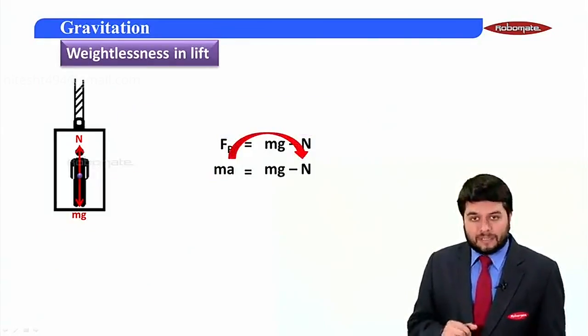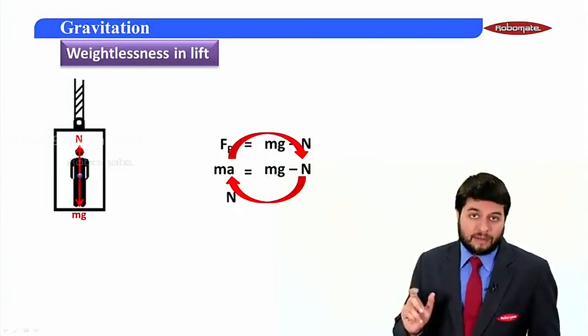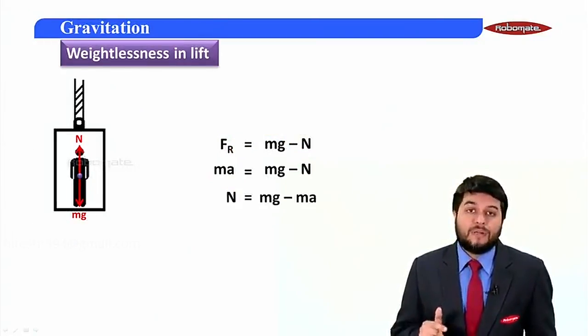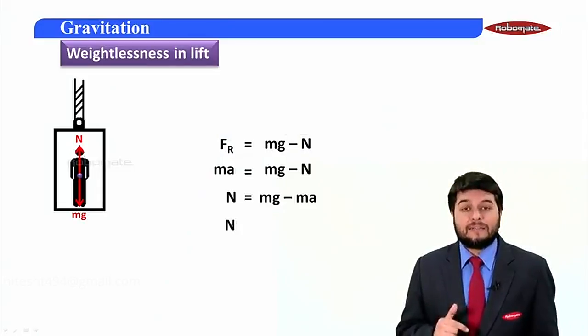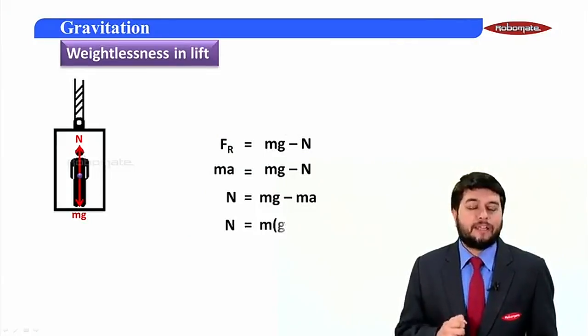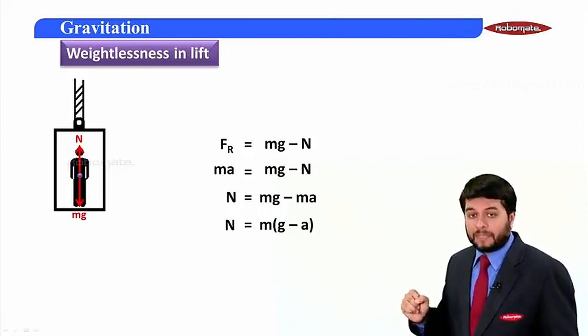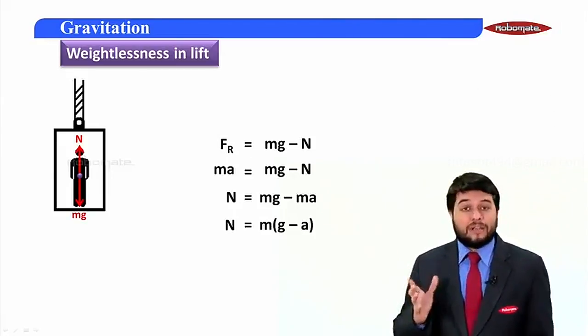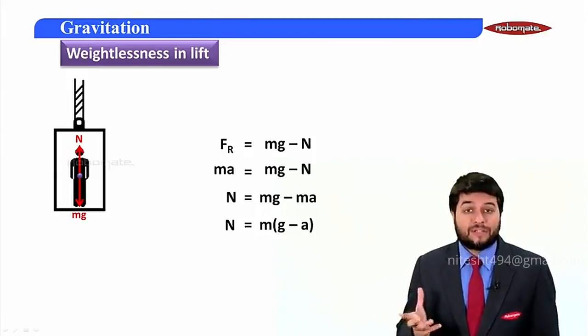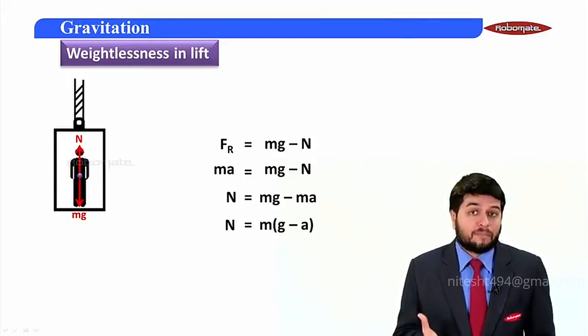If I just rearrange this and I take N on the other side, I get N is equal to mg minus ma. Or simplifying, I get N is equal to m into (g minus a). Let's consider this as a general equation of normal reaction felt by that person.